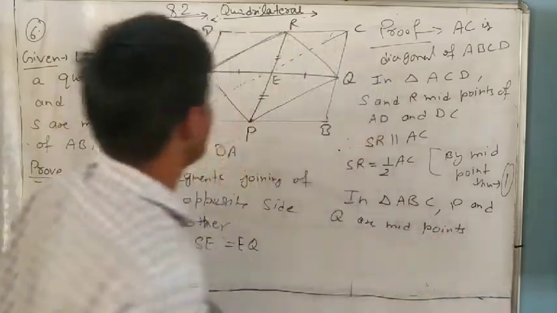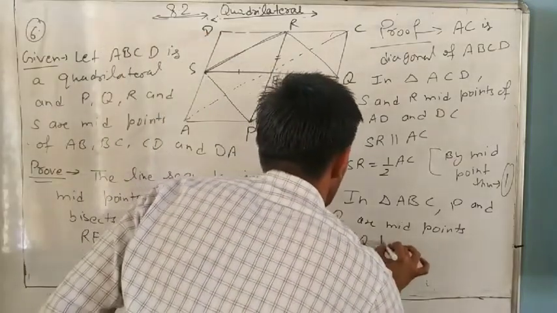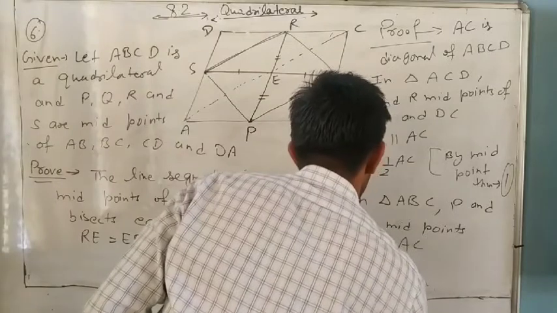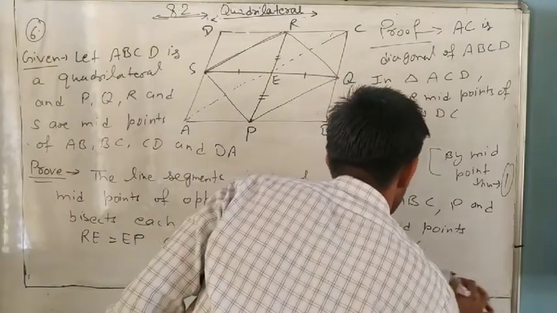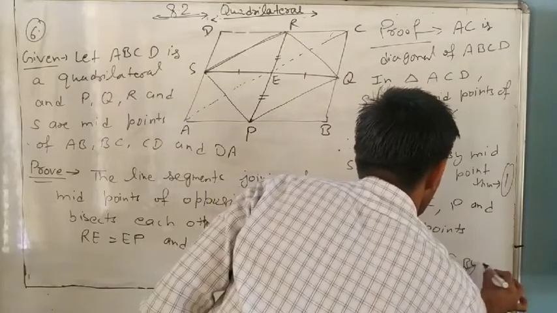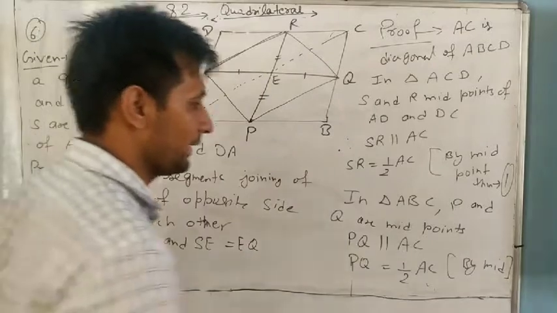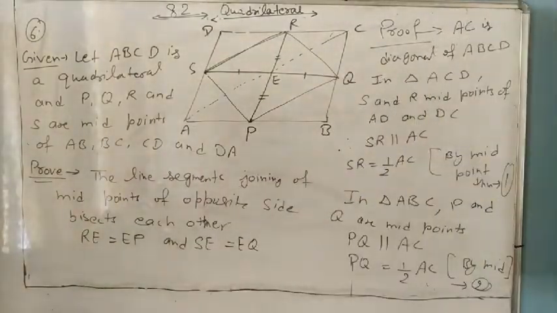It means PQ is parallel to AC and PQ is half of AC by the midpoint theorem. It is equation number 2.